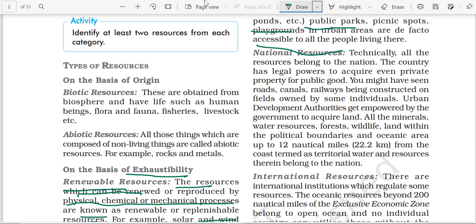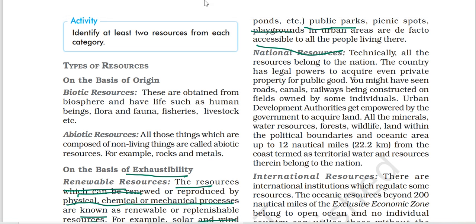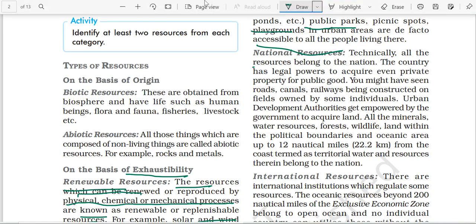Then moving ahead, national resource. Technically, all the resources within our country are national resources, because as we know, the right to private property is not our fundamental right. So technically speaking, all the resources within the nation belong to the nation only. As I said, the country has legal power to acquire our resources, like for public goods. You might have seen roads, canals, railways being constructed on fields owned by some individual. This shows acquisition of properties. They can acquire property of individuals for development purposes, right?